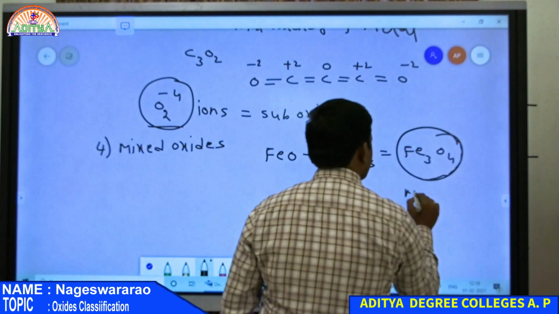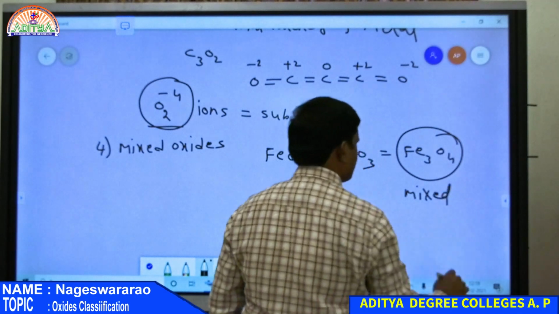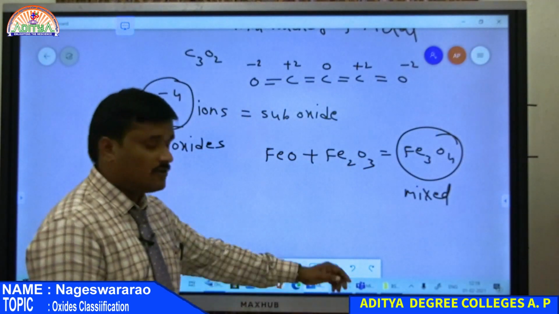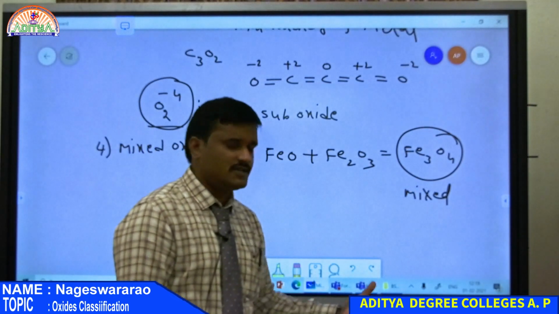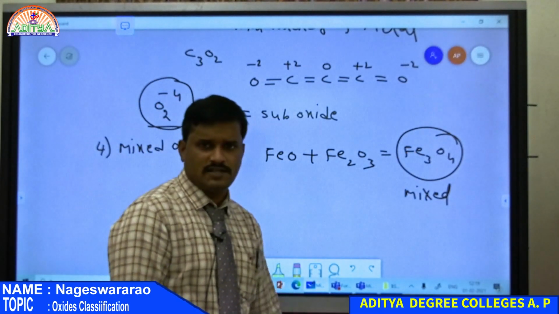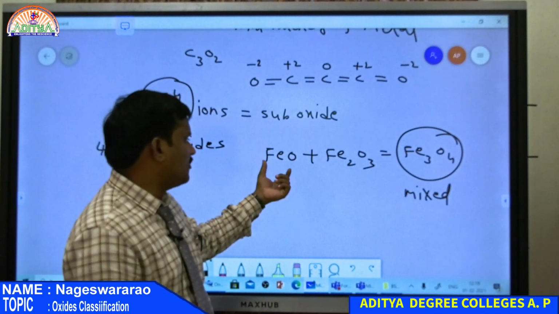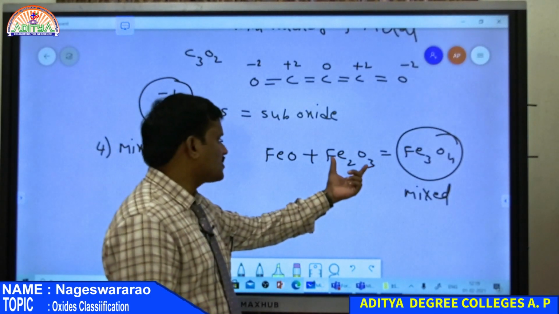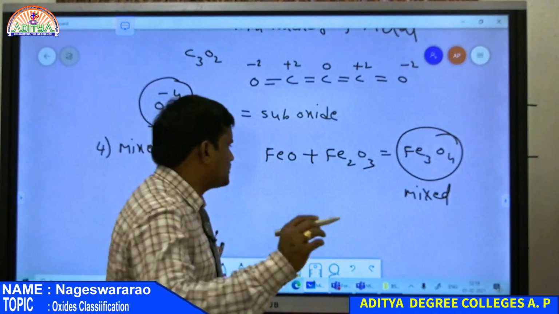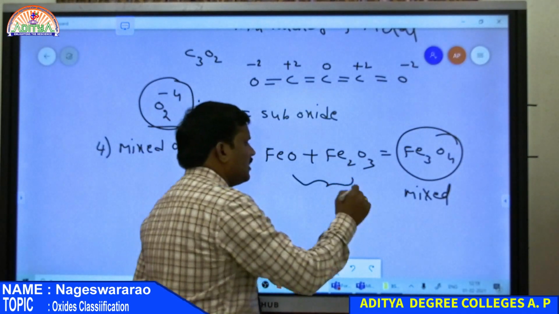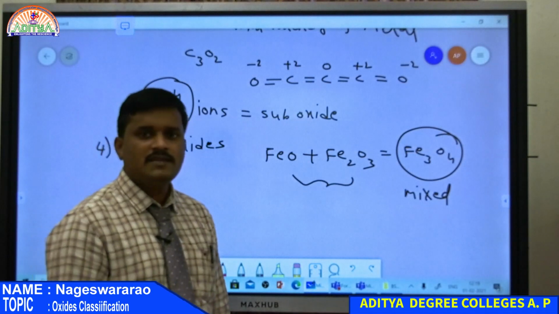This is a mixed oxide. Therefore mixing of any 2 oxides gives a mixed oxide. So this is an iron mixed oxide. FeO plus Fe2O3, both are oxides of iron. So mixing of these 2 simple oxides gives an oxide that is nothing but a mixed oxide.